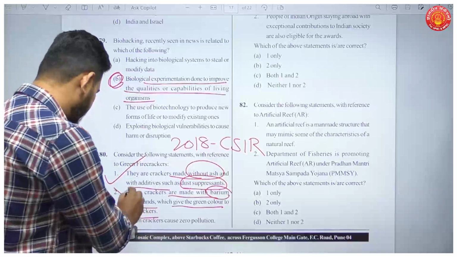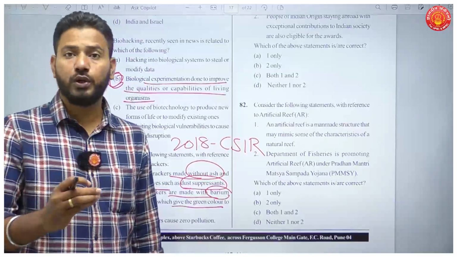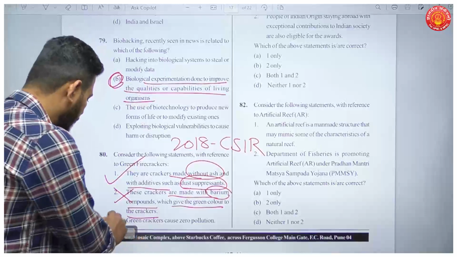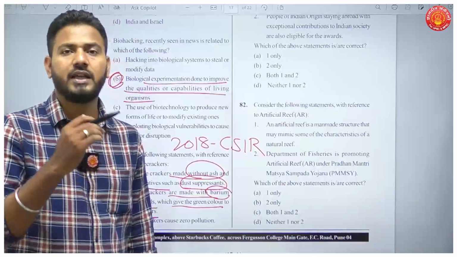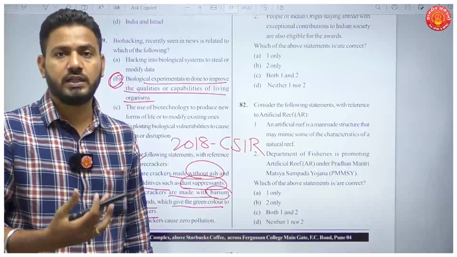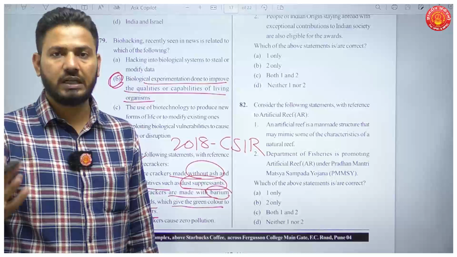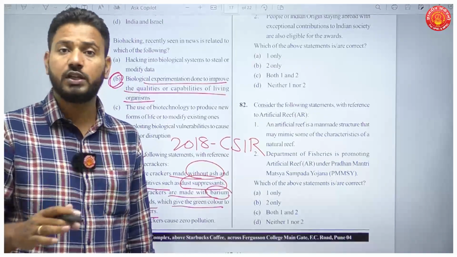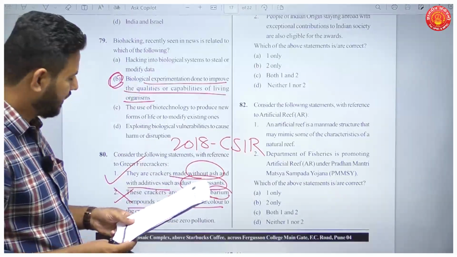So the second statement is incorrect. And green crackers cause zero pollution. This is also wrong. Green crackers are environment friendly in the sense that air pollution and sound pollution are reduced to a large extent compared to traditional firecrackers, but it is not zero. So statement 3 in this question is also incorrect.